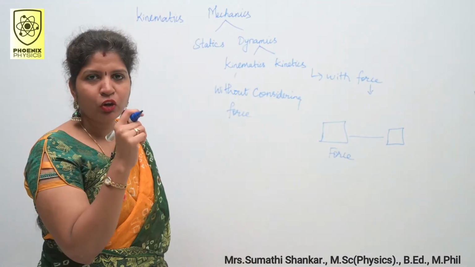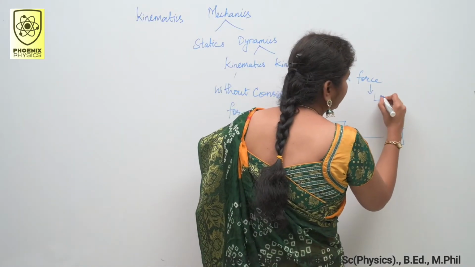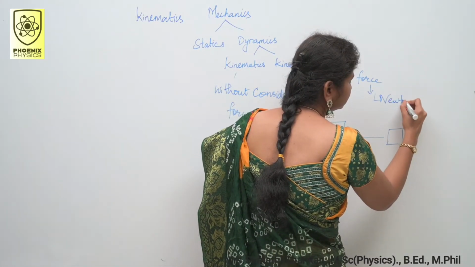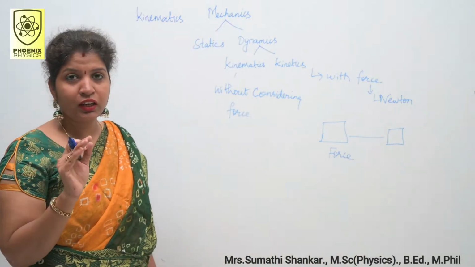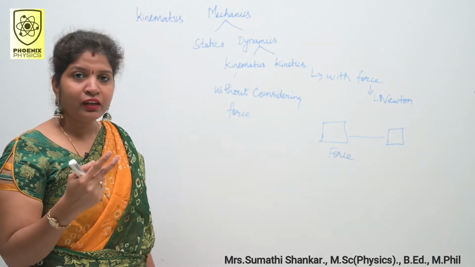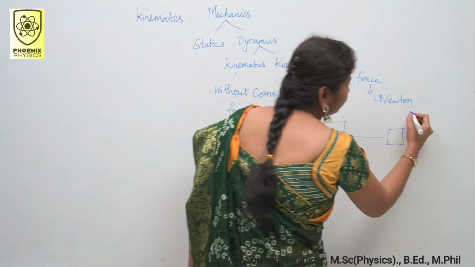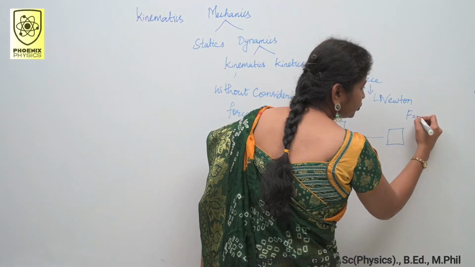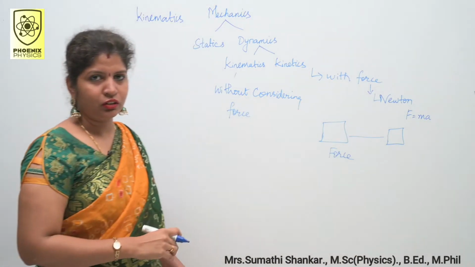Why? Because the term force was introduced by Newton. You know that Newton proposed three laws, Newton's first law, second law and third law. Newton's second law tells about force. You know that force is nothing but m into a, mass into acceleration.